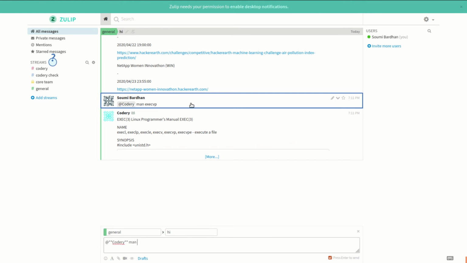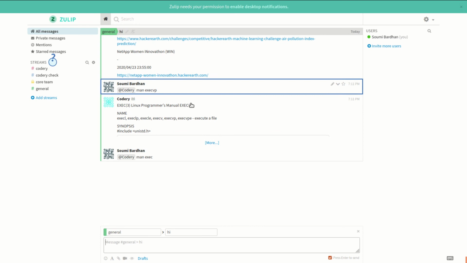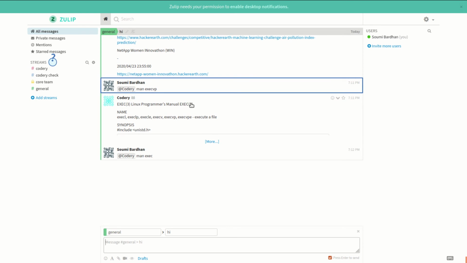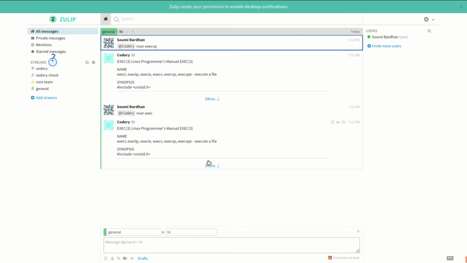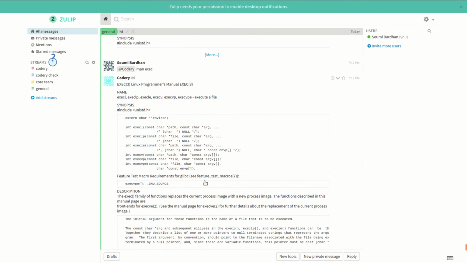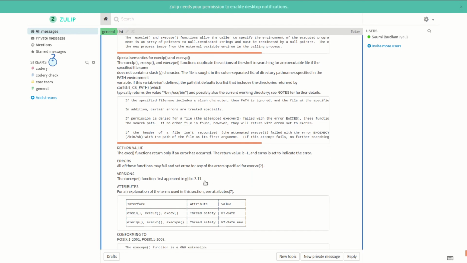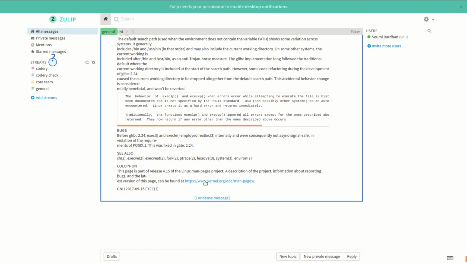Let's check out execl as well, the man page. Yeah, so as you can see, there's the Linux programmer's manual, return values, notes, bugs, anything you need to know about that function.